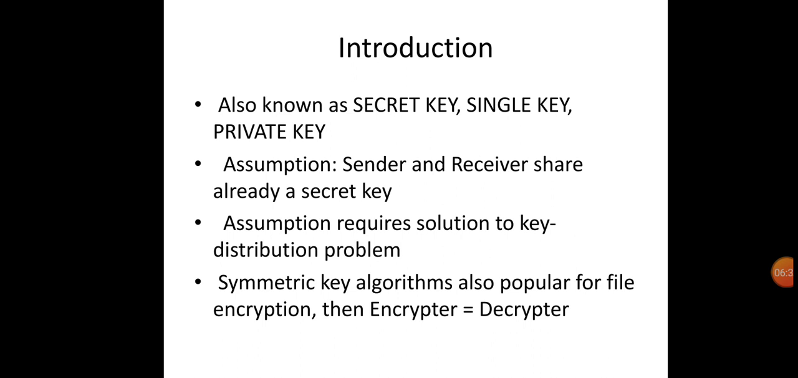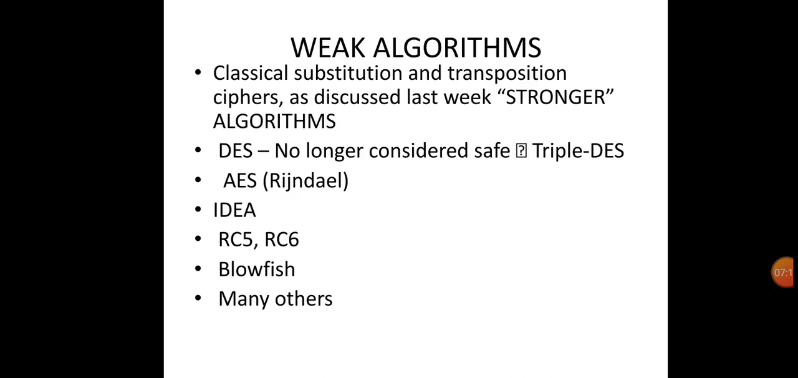Introduction. Symmetric key cryptography is also known as secret key, single key, or private key cryptography. Assumption: sender and receiver already share a secret key, an assumption that requires a solution to the key distribution problem. Symmetric key algorithms are also popular for file encryption. Here the encryptor is equal to the decryptor.